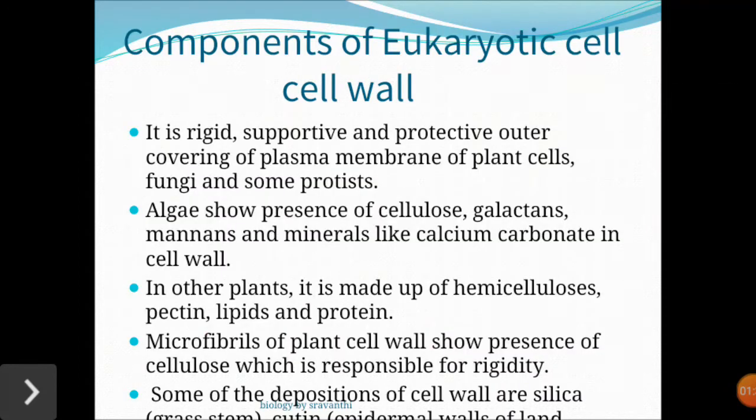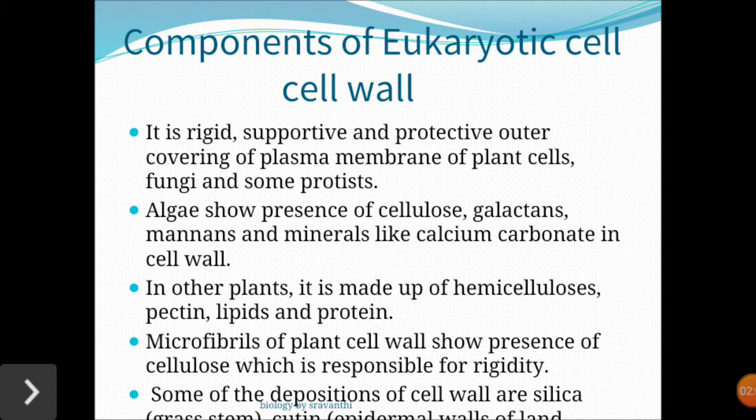Components of the eukaryotic cell, the first one is the cell wall. It is rigid, supportive and acts as a protective covering of the plasma membrane of plant cells, fungi or some protista. This cell wall is made up of different materials in different organisms. In algae, it is composed of cellulose or galactose. Coming to the plants, it is made up of hemicellulose and pectin.